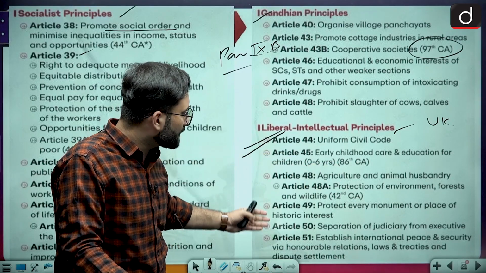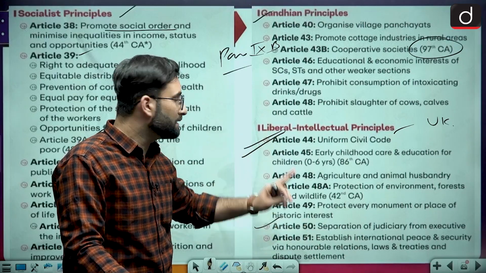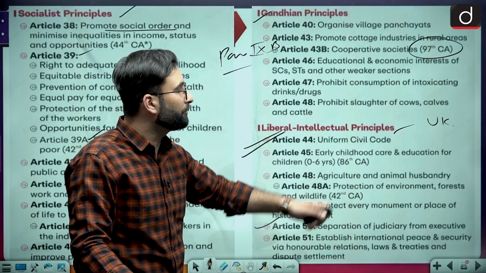Then likewise there are some of the articles which you should remember. Article 50 is important, which has been asked previously in the examination, that is separation of the judiciary from the executive.